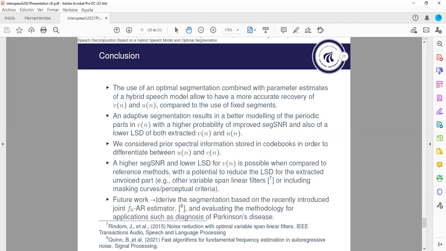As future work, we plan to derive the segmentation based on the recently introduced joint pitch and AR estimator, which is not based on a white noise assumption. So we should redefine the equations of the segmentation criteria, for example. And we also want to evaluate how this framework or methodology works for applications such as sustained vowels in the diagnosis of Parkinson's disease.